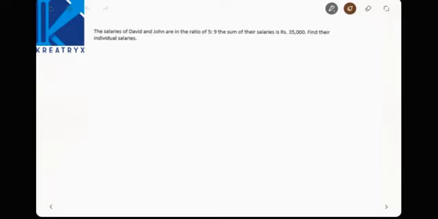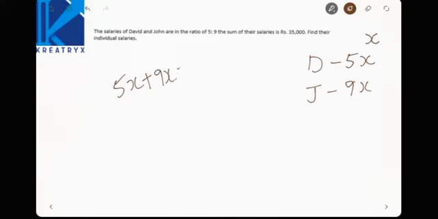Okay, now the salaries of David and John are in the ratio of 5:9. Let us consider the common factor as x. Now David's salary is 5x and John's salary is 9x, and the sum of their salaries is 35,000. So 5x plus 9x is equal to how much? 35,000.